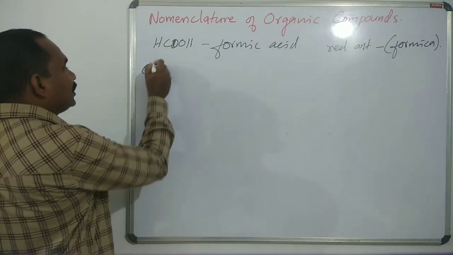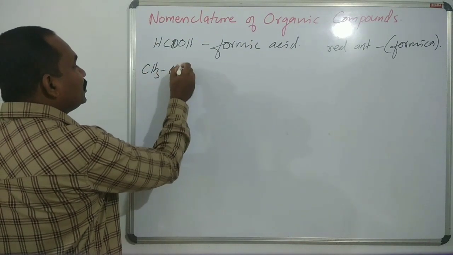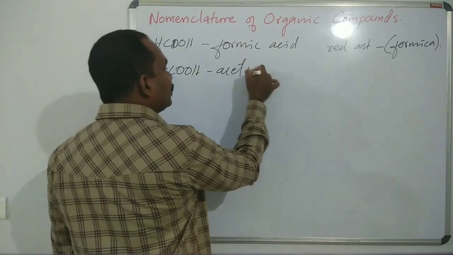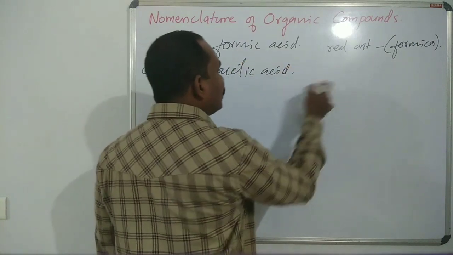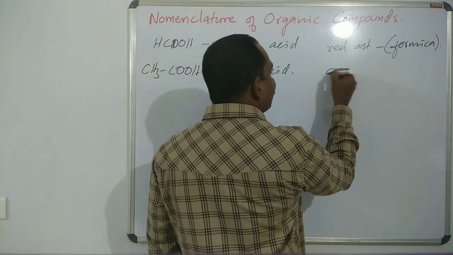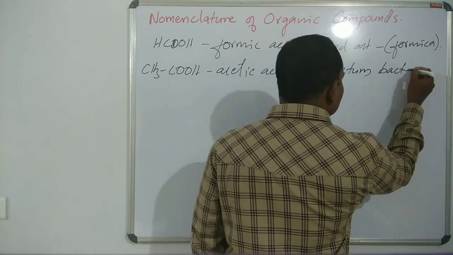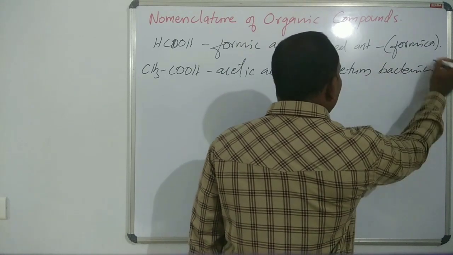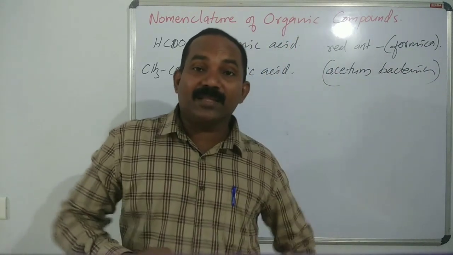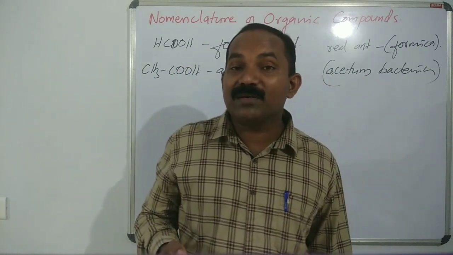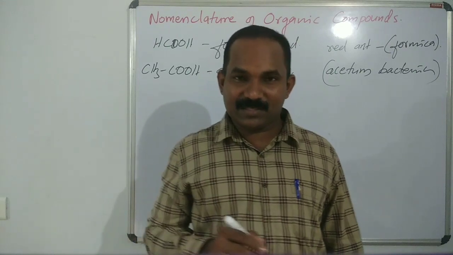And another one is CH3COOH. This is acetic acid. It is obtained from the acetum bacteria. From the acetum bacteria, the acid is collected. That's why the name is given acetic acid.